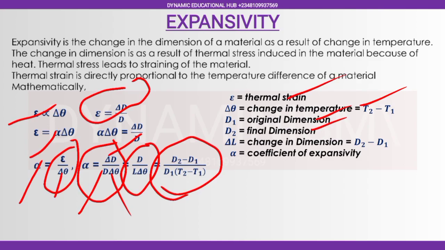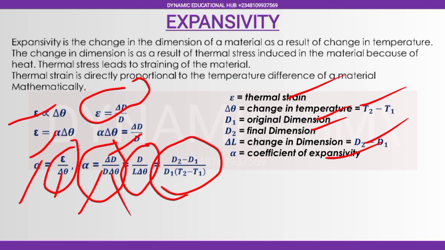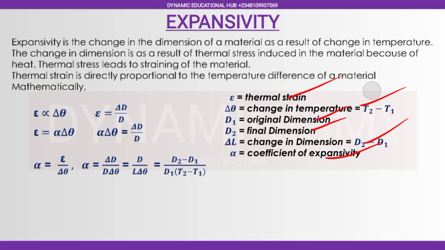That's about coefficient of expansivity. Now, the first coefficient of expansivity is linear expansivity. Coefficient of linear expansivity is the change in the length per unit change in temperature. It is denoted by alpha. Now, this alpha that I used here, I just used to derive. I just talk about the coefficient of expansion. I'm not talking about linear. I just use it as a symbol just to explain how we derive the formula.